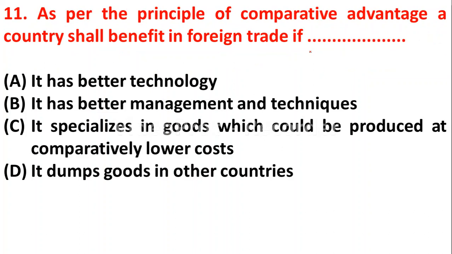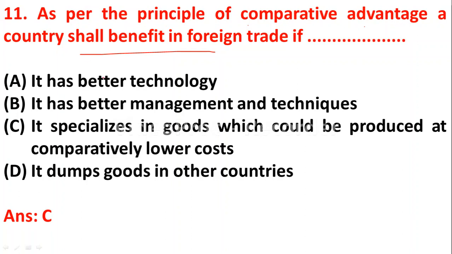Question number 11. As per the principle of comparative advantage, a country shall benefit in foreign trade if: according to the comparative advantage theory, option A, it has better technology, option B, it has better management and techniques, option C, it specializes in goods which could be produced at comparatively lower cost, option D, it dumps goods in other countries.